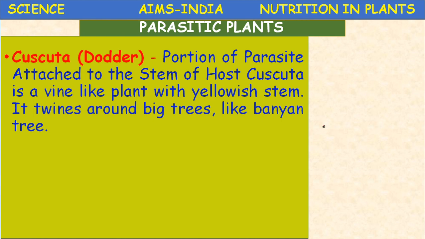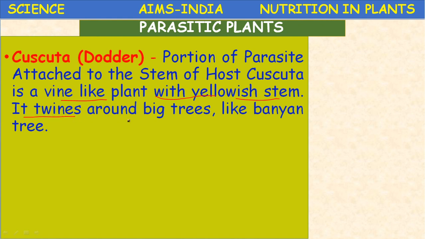Parasitic plants, Cuscuta or dodder. Cuscuta is a vine-like plant with a yellowish stem. These are the characteristic features: weak stem, yellowish stem. It twines like a twiner.